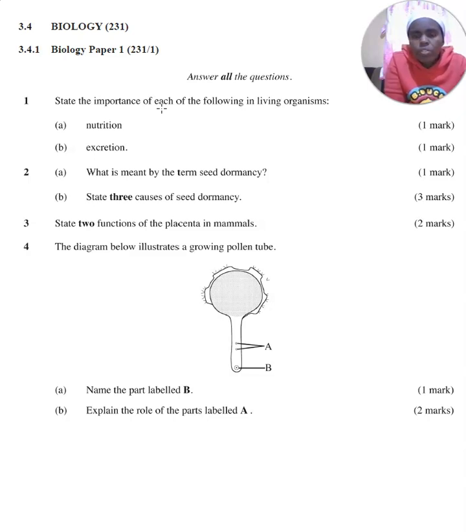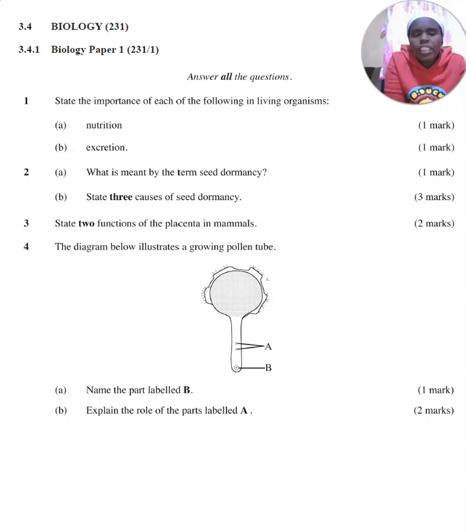The second question you've been asked, what is meant by the term seed dormancy? So seed dormancy is a period by which the seed rests and performs its physiological processes slowly until there is favorable condition. So it's like a period of inactivity or a period where the seed is resting.